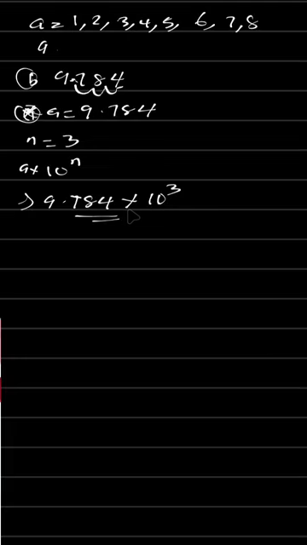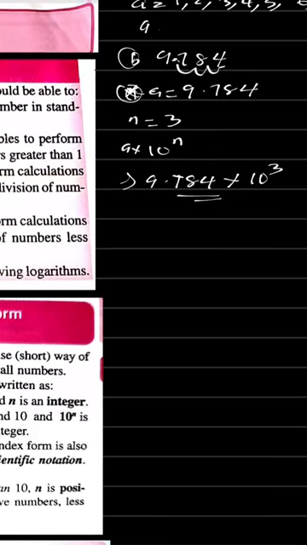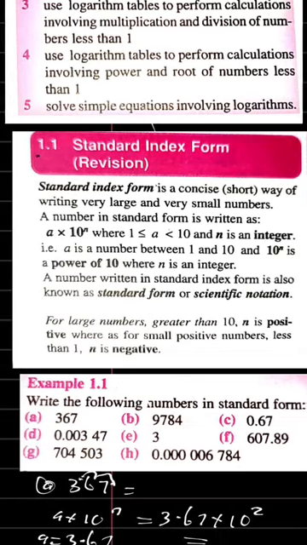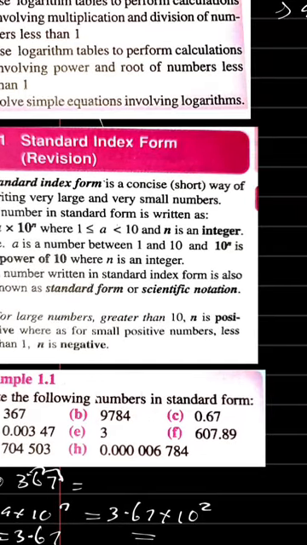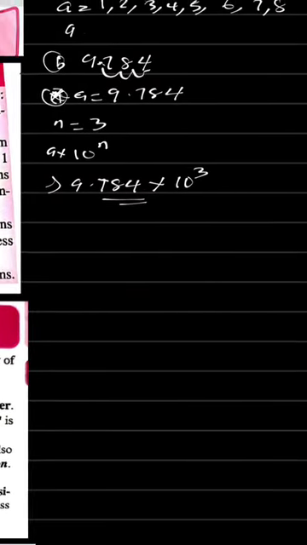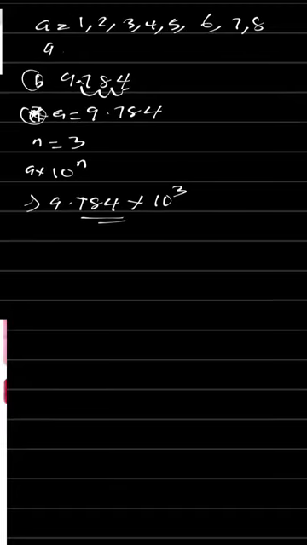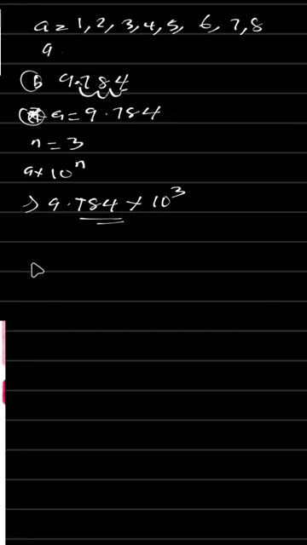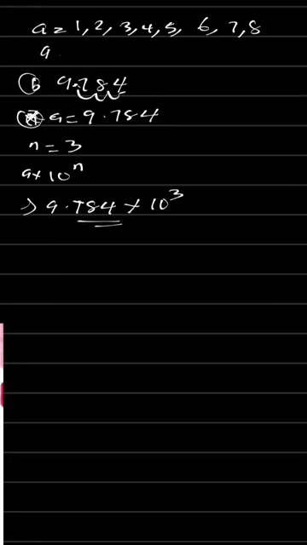So let's go further and solve more examples for better understanding. We have question C, that is 0.67. Now let me explain something here. Listen to this, this one is very tricky. This is an example of a very small number that is less than 1.